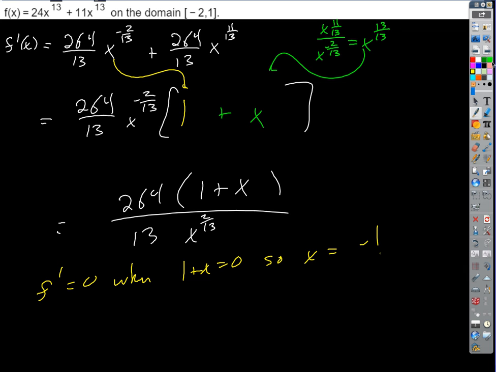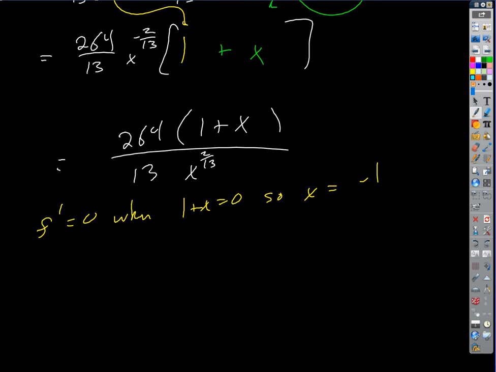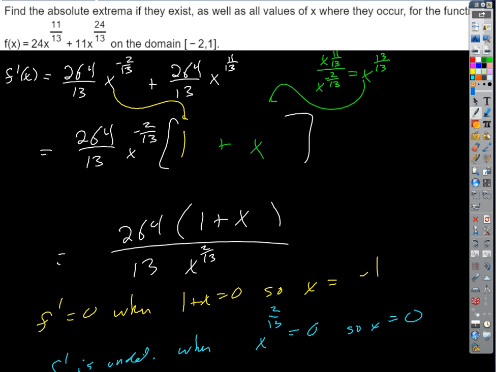F prime is undefined when the bottom, which is x to the 2/13, equals 0, so x is 0, right? So those are our two species of critical numbers.